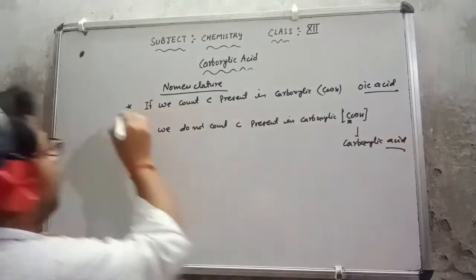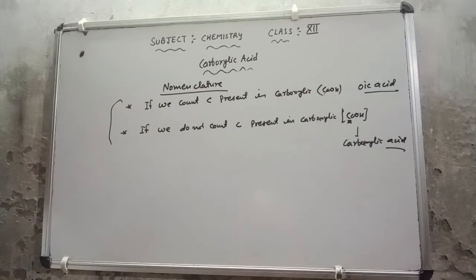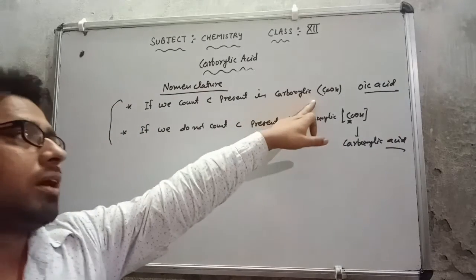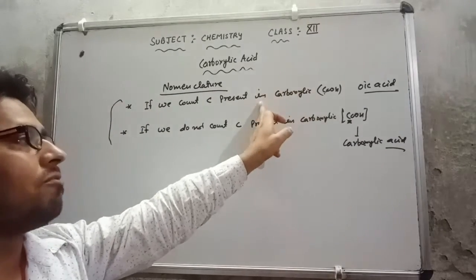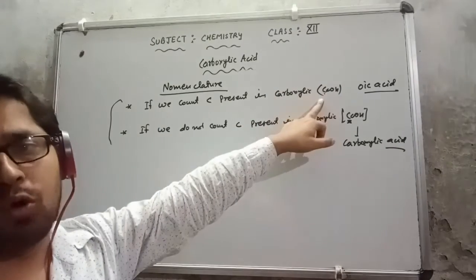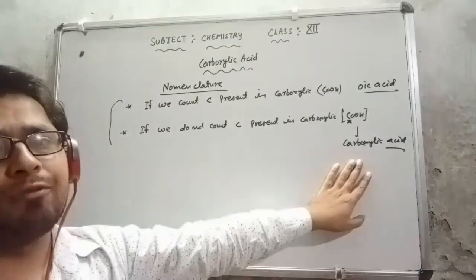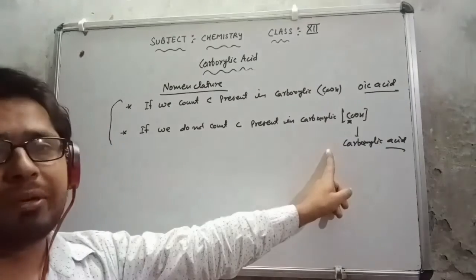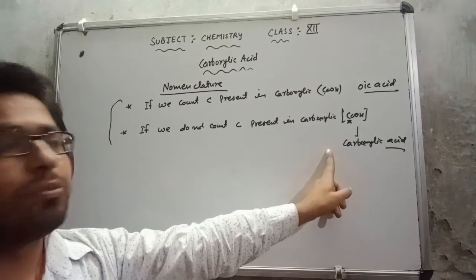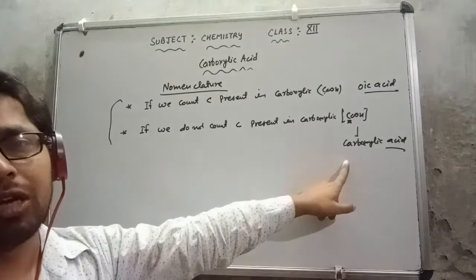So these two points are very important, please keep in your mind. When we count the carbon which is present in the carboxylic, then oic acid will come, and when we do not count the carbon which is present in the carboxylic group, then this will come as carboxylic acid.